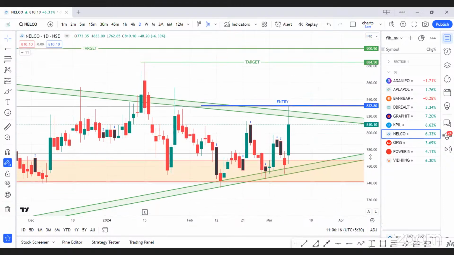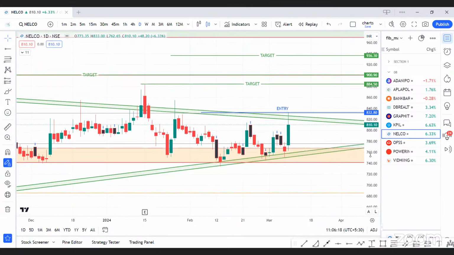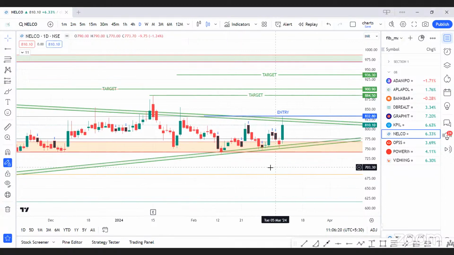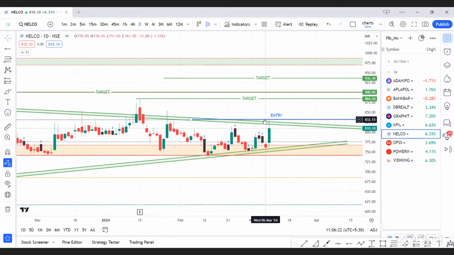Another one is Nelco. We are keeping track on this script. We just need a breakout, and this trendline breakout and our entry point are very nearby to each other. So our entry will be planned in this script above 835 levels for the immediate target of 884, 900.